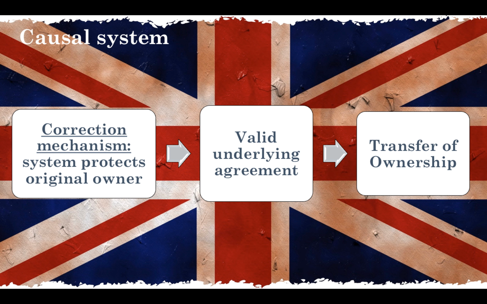When we're talking about avoidance or annulment of a contract, in the United Kingdom we use a causal system. This causal system ensures that if there is no valid underlying agreement, there will be no transfer of ownership. This means that there is a direct connection and the validity of the contract has an immediate effect on the transfer of ownership. In England, we prefer to use this causal system as it protects the original owner, unlike the abstract system that is aimed at protecting third parties.